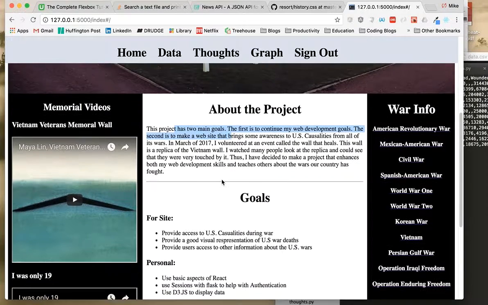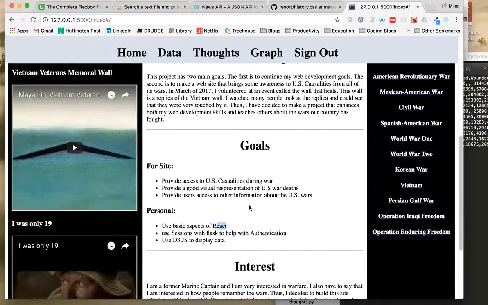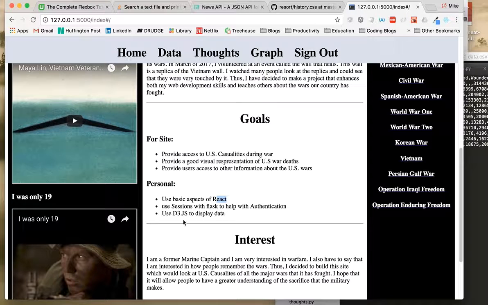So now let's go in here to the center section, my main section as I call it. It talks about the project. The goals I've split up for the site is basically educational, providing education for people that come to the site, and personal, which is basically to learn React, have my authentication system, and work with D3 JavaScript.